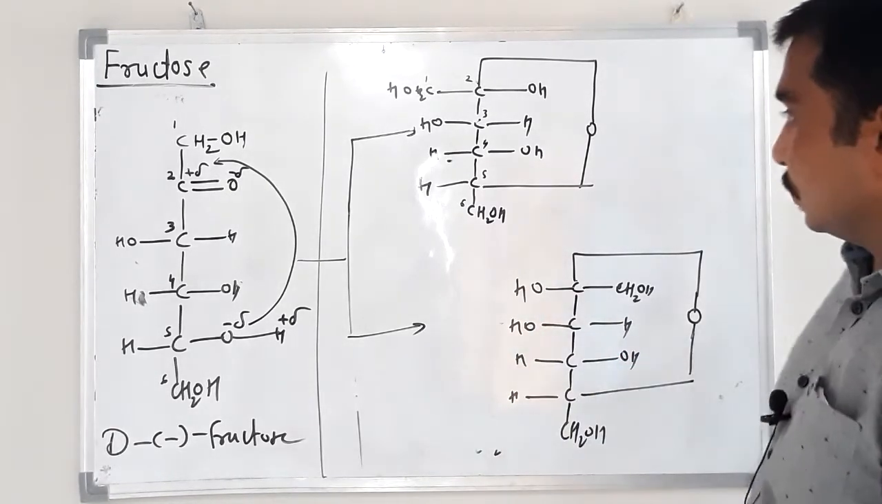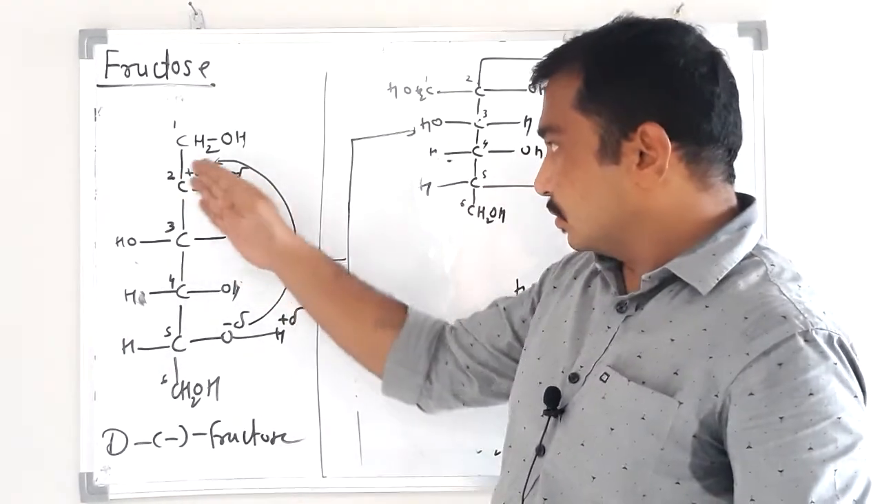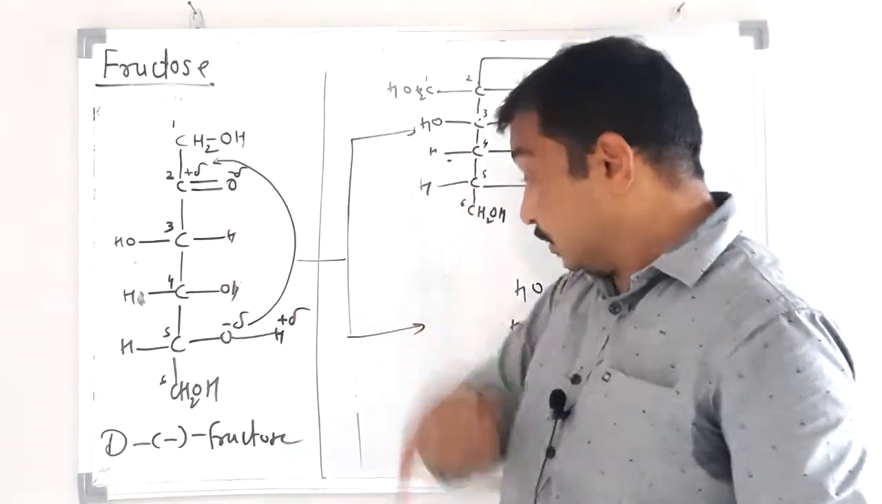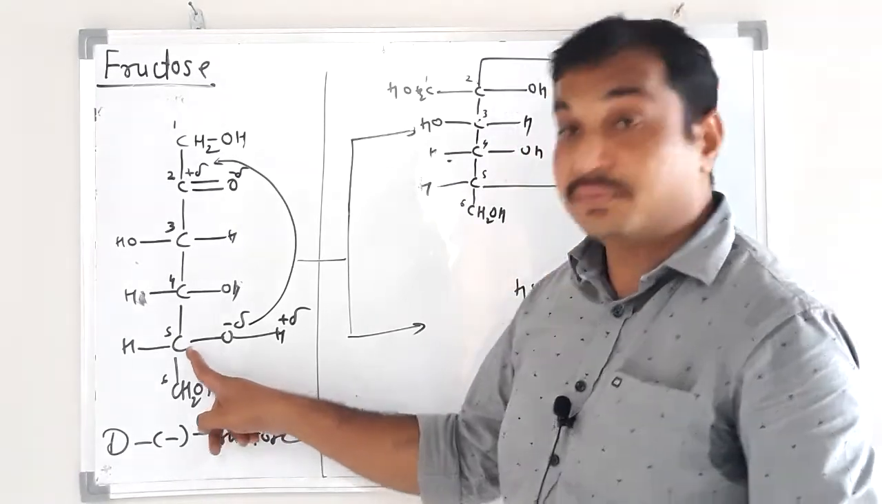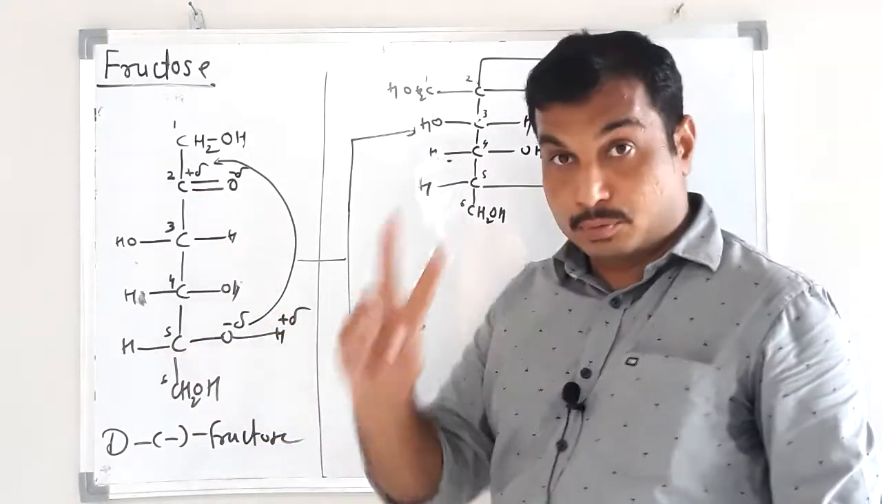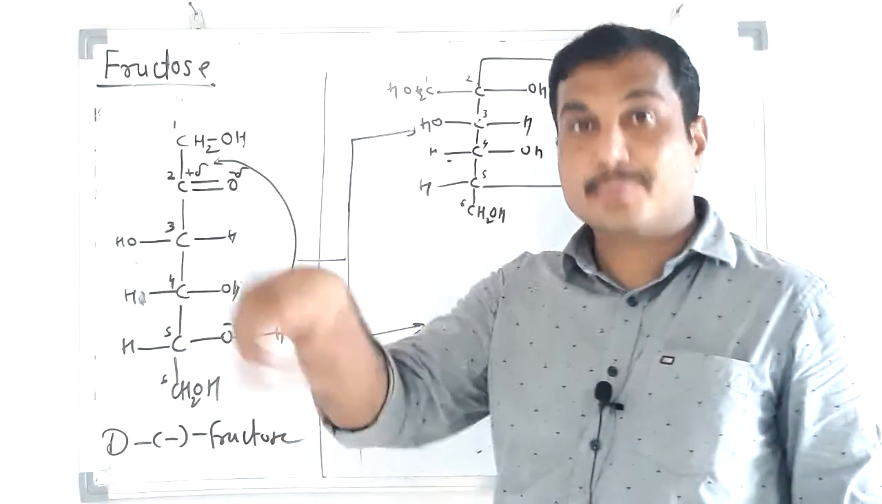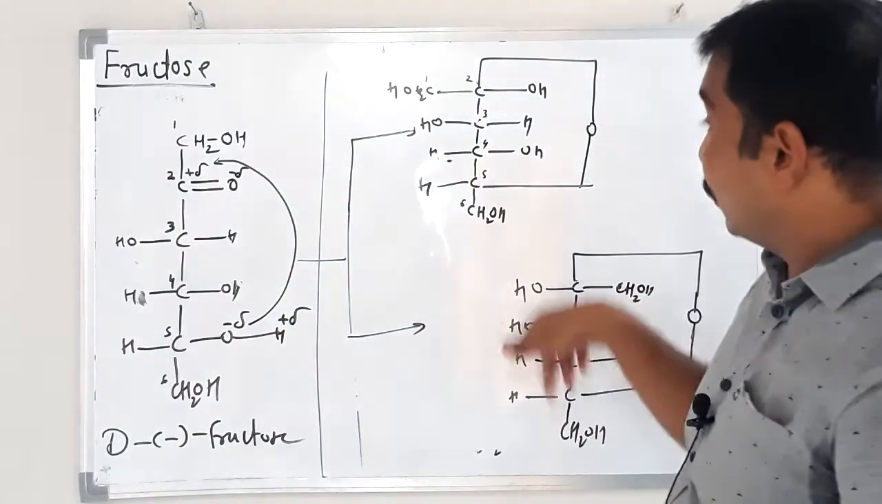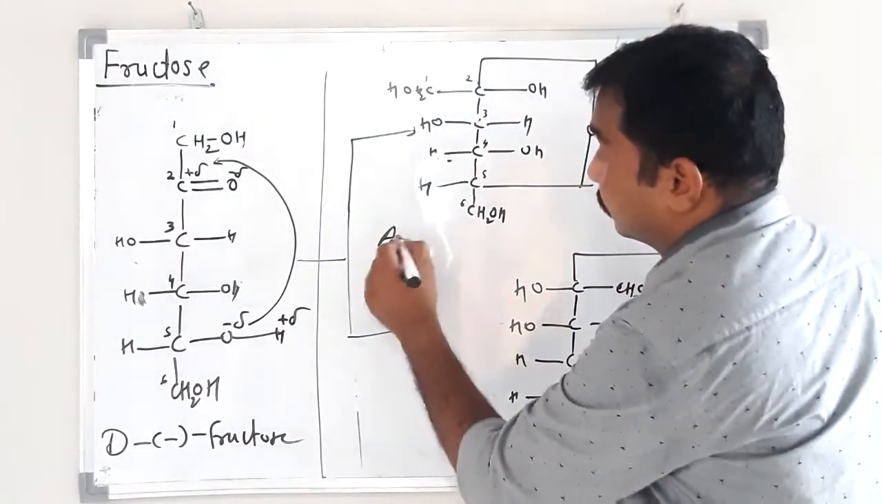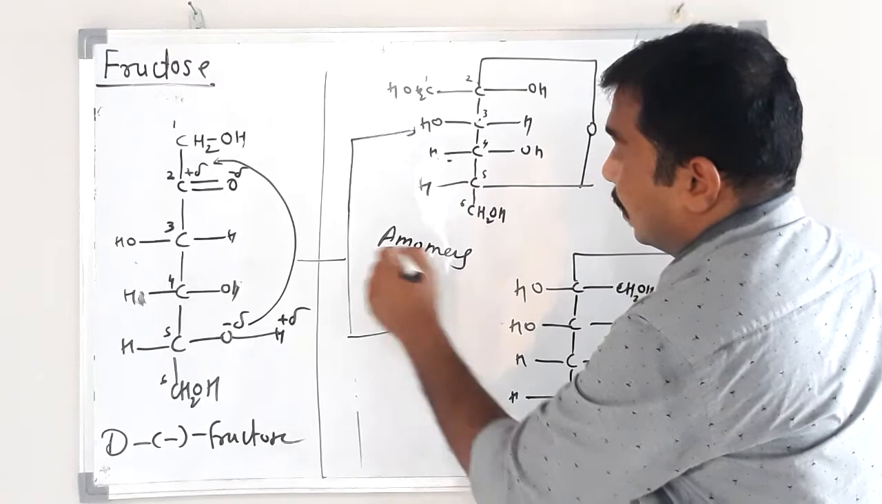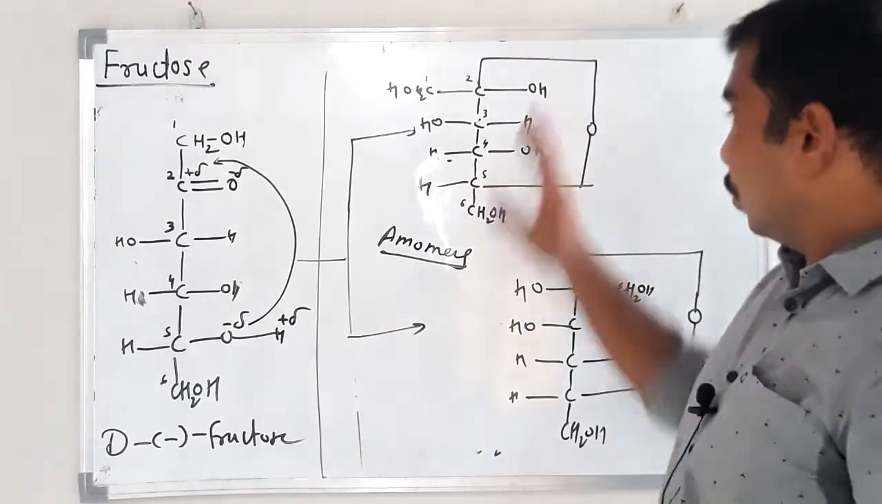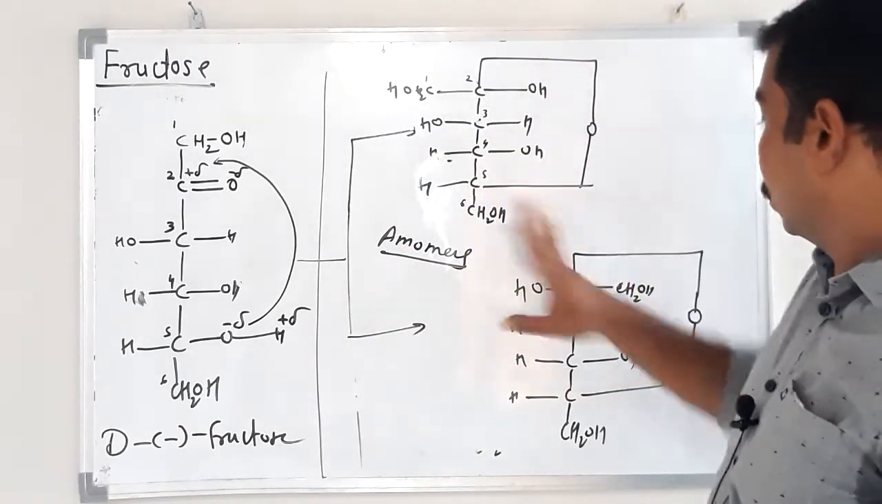Okay. So due to this planar structure of the carbonyl group, this O minus of C5 is going to attack from two sides, either from the front side or the back side. Therefore, two anomers are obtained. They are anomers of each other. Okay. The only difference is in the position of the OH group.